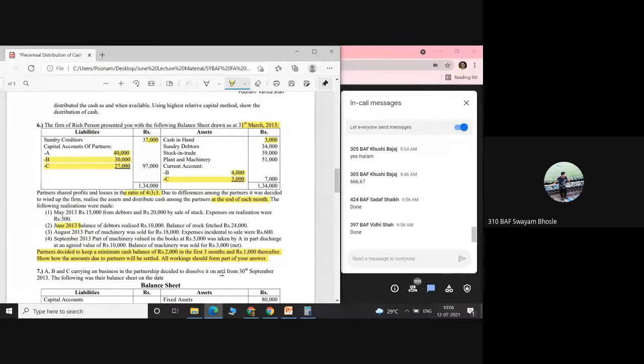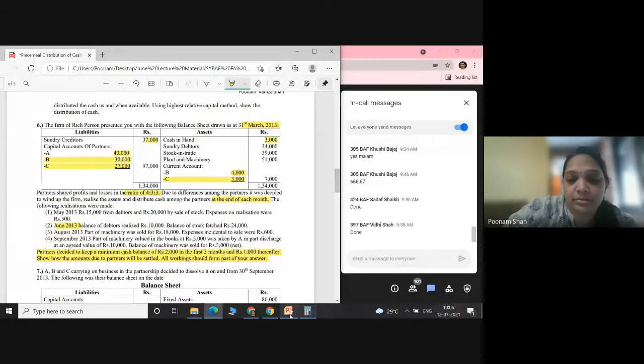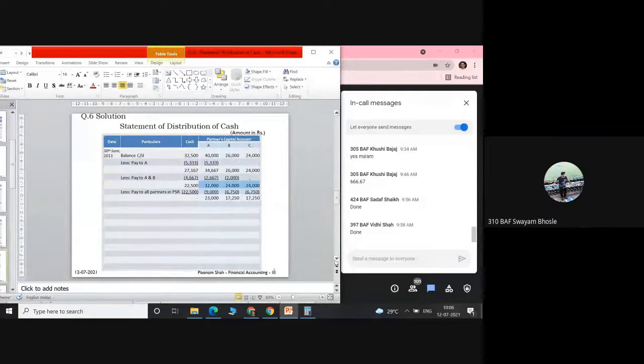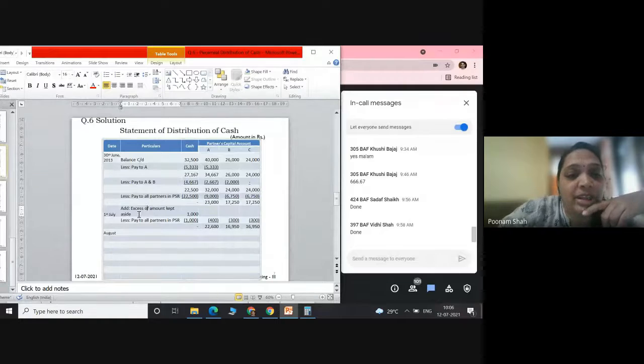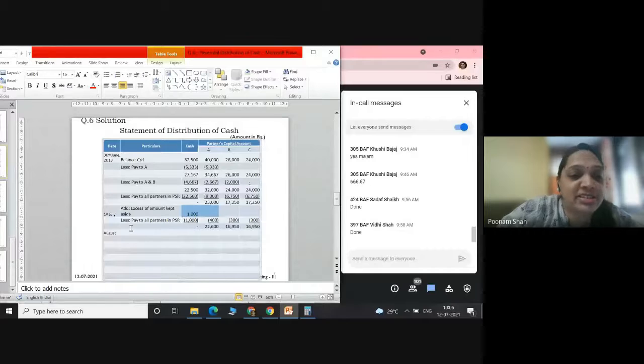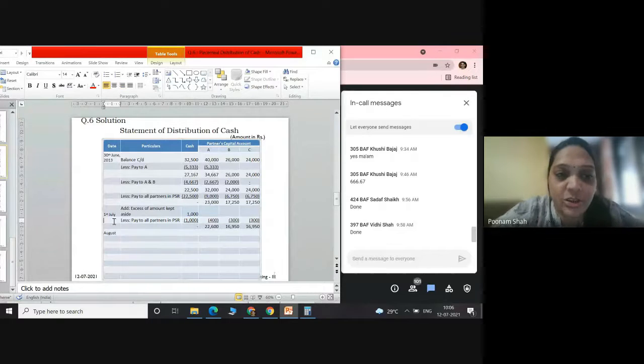No, ma'am. So what will you do when you distribute them? 31st July. See, the excess amount kept aside will be added back on 1st July in the cash balance. And yes, you correctly told, it will be distributed to partners in PSR at the end of the month. So it will be 31st July.